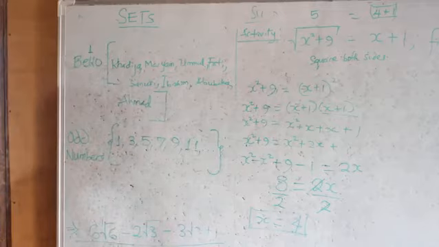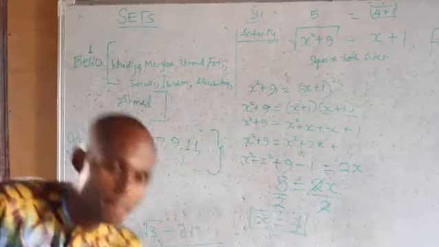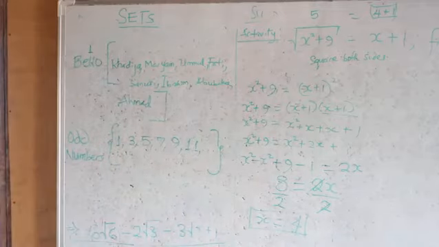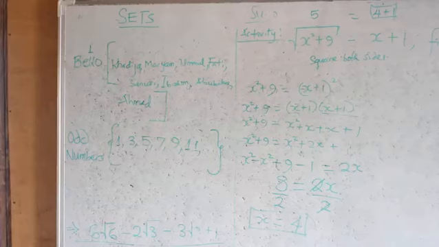Take the question now. Have they been defined? We said a set is a collection of well-defined variables.